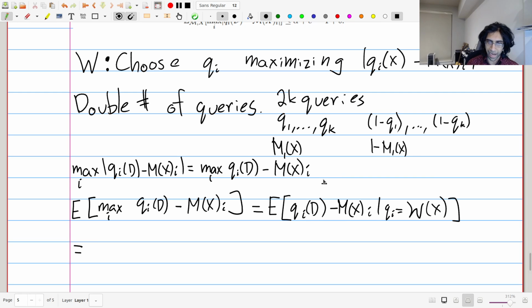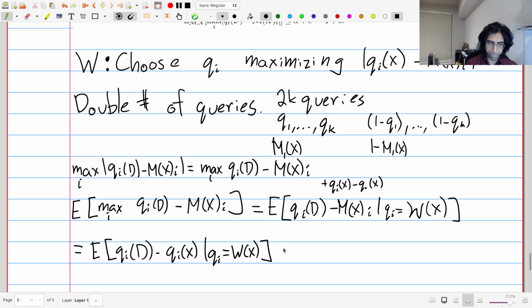Essentially, you're just going to add and subtract how well it actually does on the data set itself, minus q_i(x). And so this is going to be equal to the expectation of q_i(D) minus q_i(x) given q_i = w(x), plus the other term.